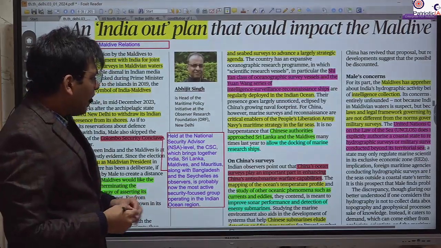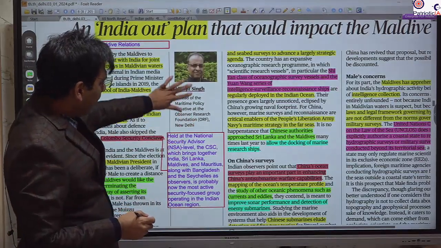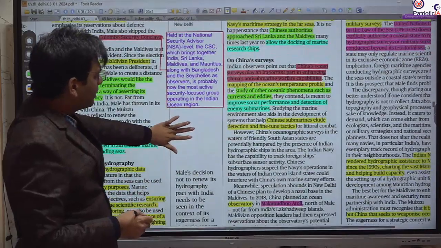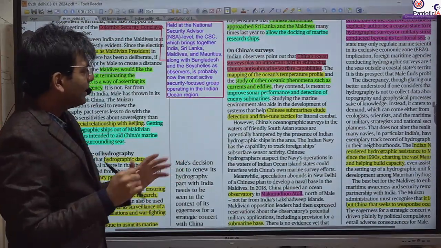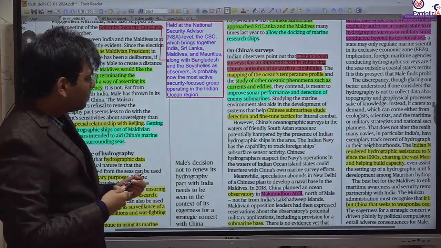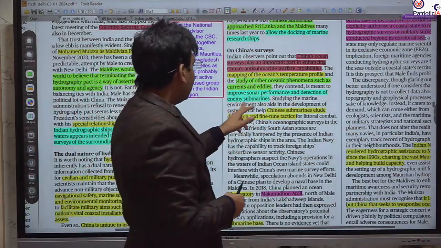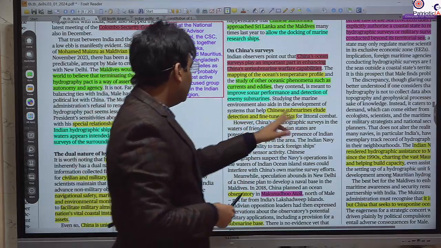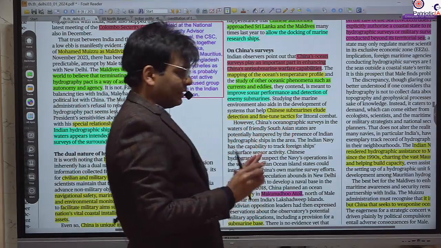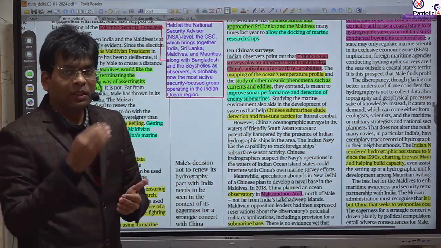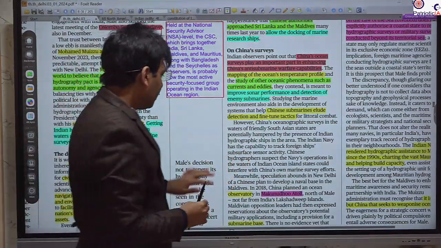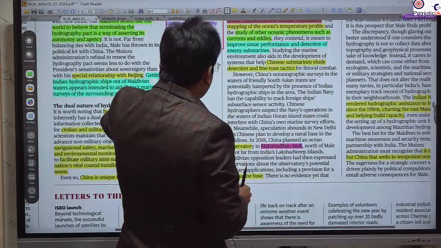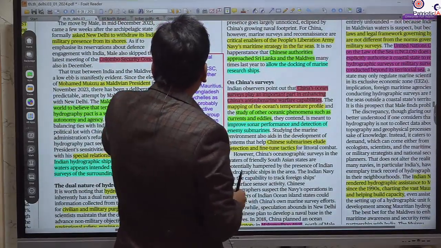And this data will help in military operations, such as knowing where a submarine is located and detecting the enemy submarine. Chinese submarines can elude detection and fine-tune tactics, meaning they can learn from this data how to prevent themselves from being detected by the Indian side.